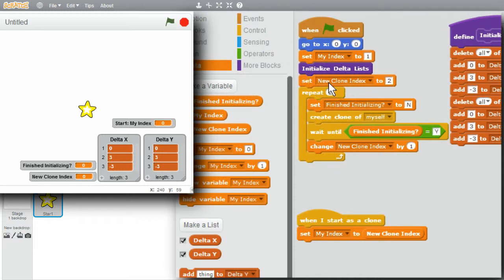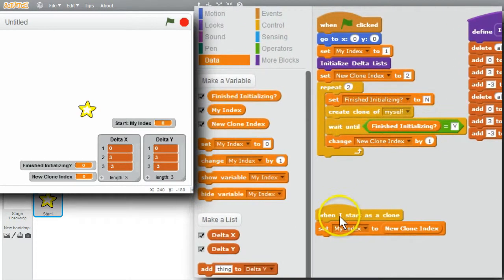Now what will happen? New clone index is set to 2. Finished initializing is an N. The clone's created. This creating sprite is now waiting for finished initializing to be changed to a Y. When it is, it'll advance to creating the next sprite. If the clone does not set finished initializing, the creating sprite will be stuck right here.